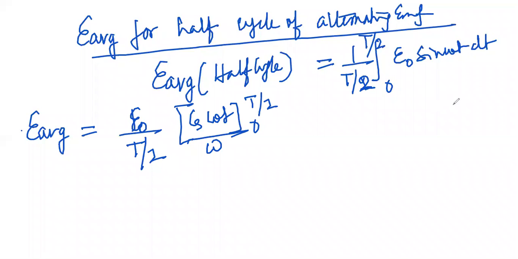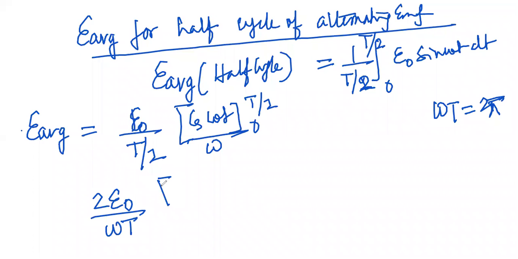You already know that omega T is equal to 2 pi. So 2 E naught by omega T, and this will be equal to once again cos of omega T by 2 minus cos of 0.